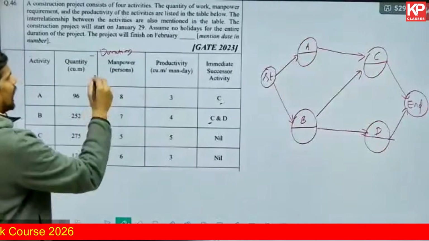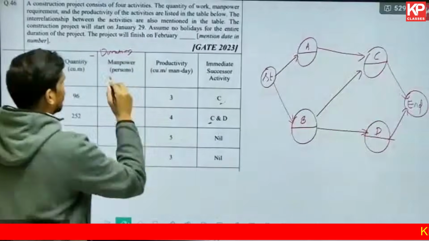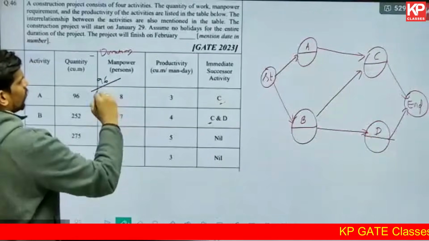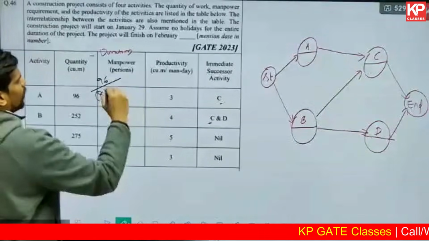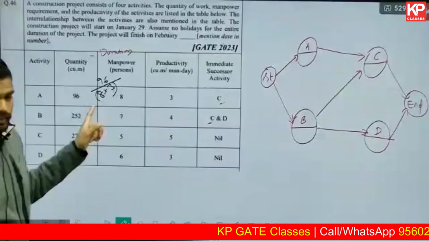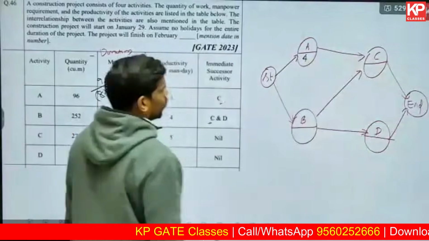Basically, duration is calculated from the quantity of work you have. I'll write it in numbers: 96 divided by the number of people in the work team multiplied by the productivity. 8 into 3 is 24, that's the work done in one day. 96 upon 24 is 4. So the duration of A is 4.